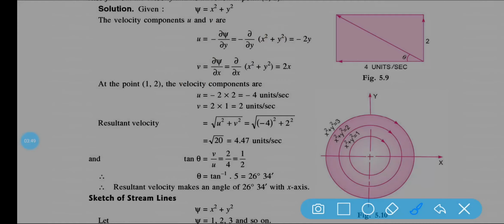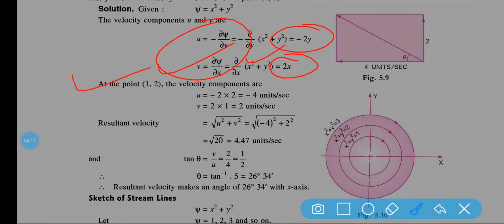Now next, v is equal to del psi by del x. So again put the value of psi here. You will get del psi by del x is equal to 2x. Now why have I differentiated this? Because we need to find out u and v, because ultimately you need to find out the resultant velocity, and the direction also.